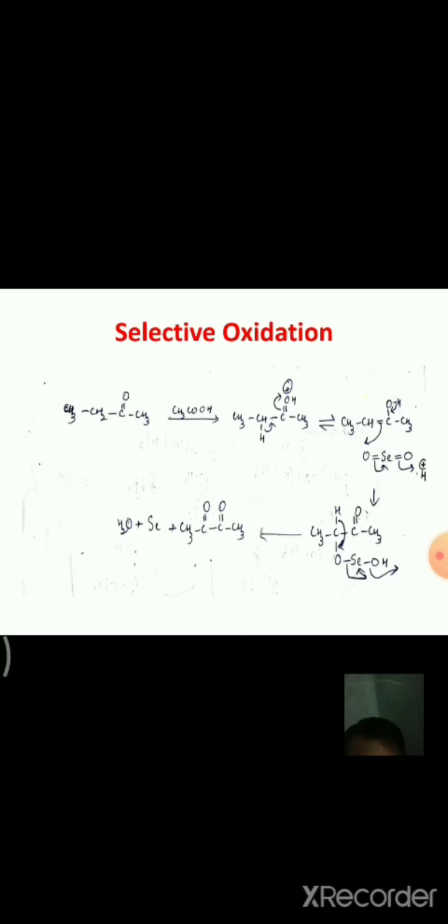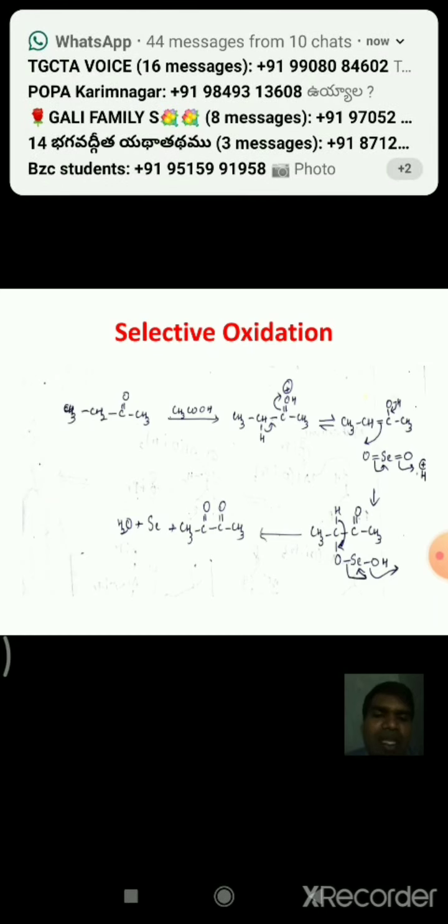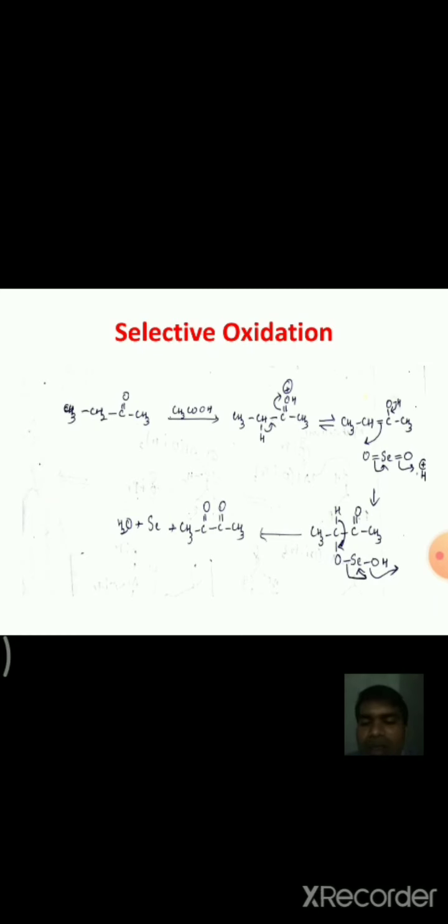Moreover, the number of carbon atoms in the carboxylic acids is always less than the number of carbon atoms present in the ketone, because along with the carboxylic acids, carbon dioxide and water are formed. In the oxidation process, the carbon-carbon bond breaks, so the number of carbon atoms in the carboxylic acids is less than in the ketone.